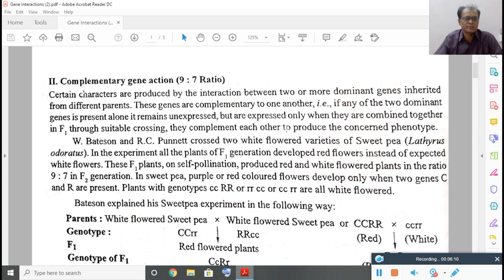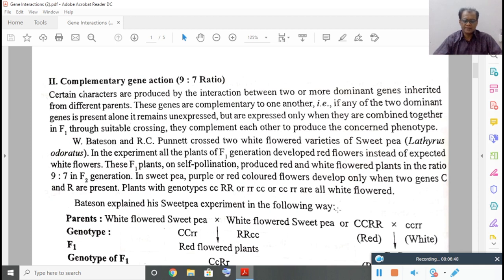So let us observe here. Two or more dominant genes are inherited from different parents, and these genes are complementary to one another. That is, as I said already, if any one of the two dominant genes is present alone, it remains unexpressed, but is expressed only when they are combined together in F1 through suitable crossing. So this is the meaning of what? Complementary. In other words, they complement each other to produce the concerned phenotype.